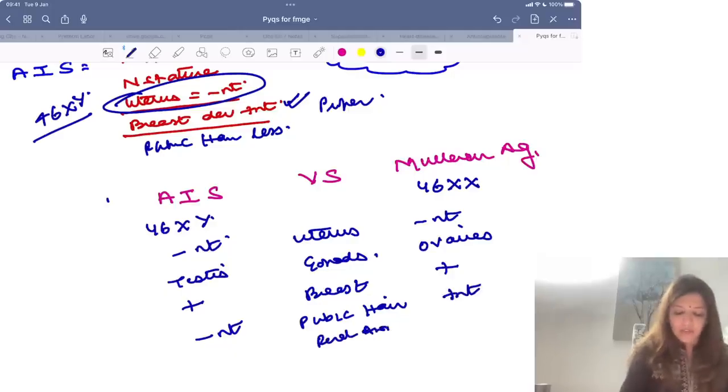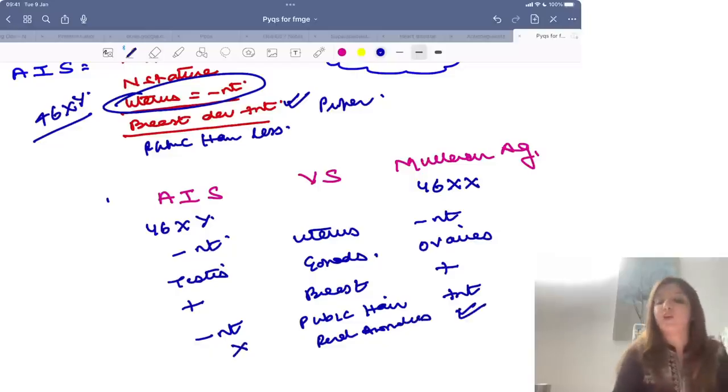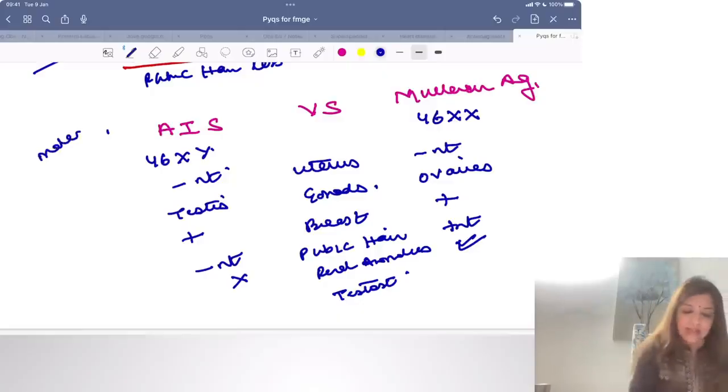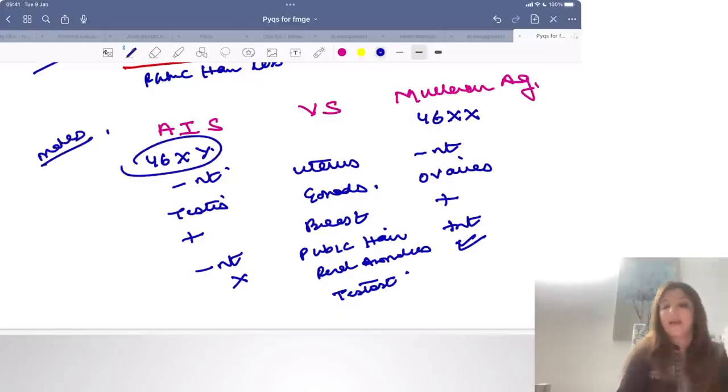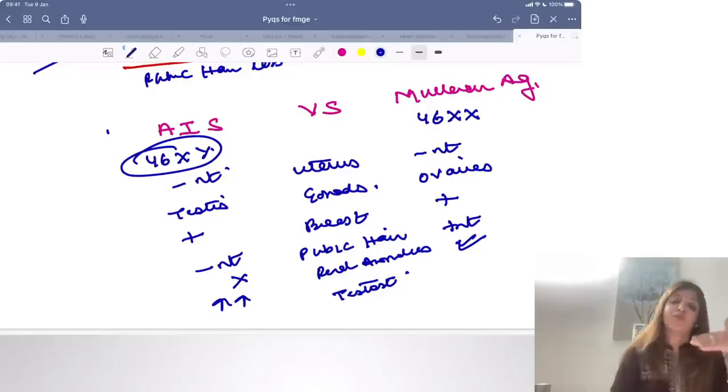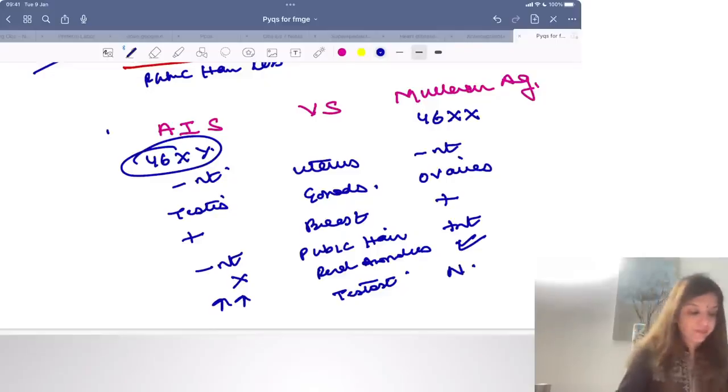Renal anomalies present in Mullerian agenesis, absent in androgen insensitivity syndrome, right? So androgen insensitivity syndrome and now if you look at testosterone levels in androgen insensitivity, because ये males हैं, मतलब ये 46XY हैं, right? So that is why in comparison to a female, the levels of testosterone will be very high. यहाँ पे normal testosterone levels होंगे.